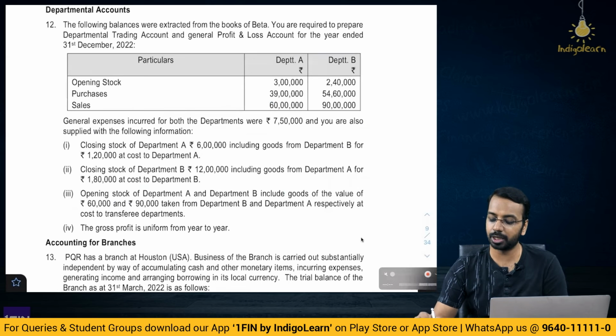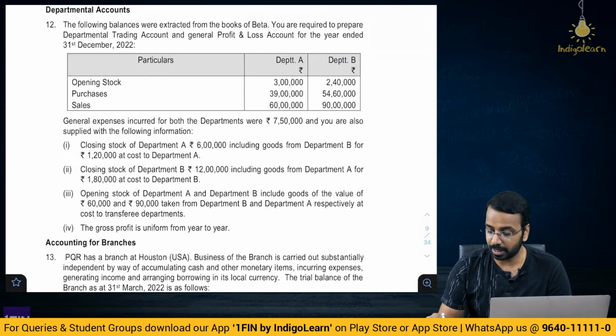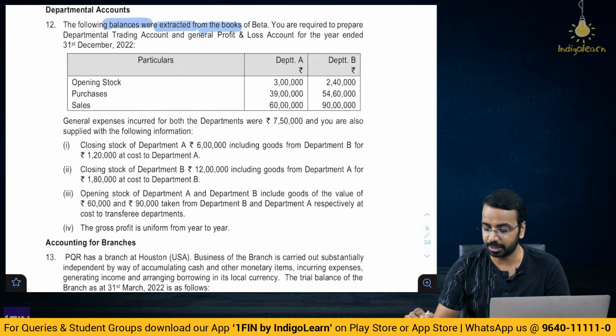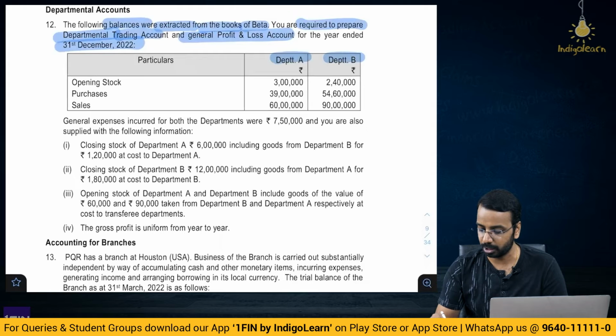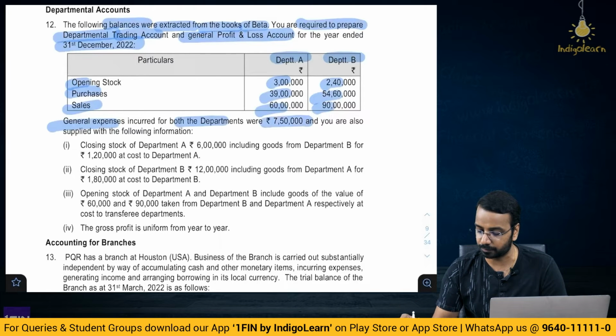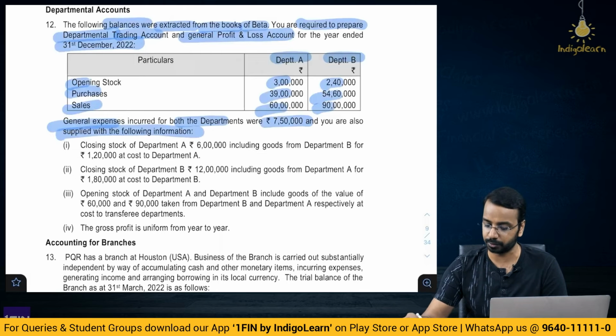Right. Then let's move to the next one, which is departmental accounting. The following balances were extracted from the books of Beta. You are required to prepare departmental trading account and general P&L for the year ended 31st December of 22. Particulars: Department A, Department B. Opening stock, purchases, sales: 3, 240, 39, 54, 60, 60, 90. General expenses incurred for both the departments were 750, and you are also supplied with the following information.